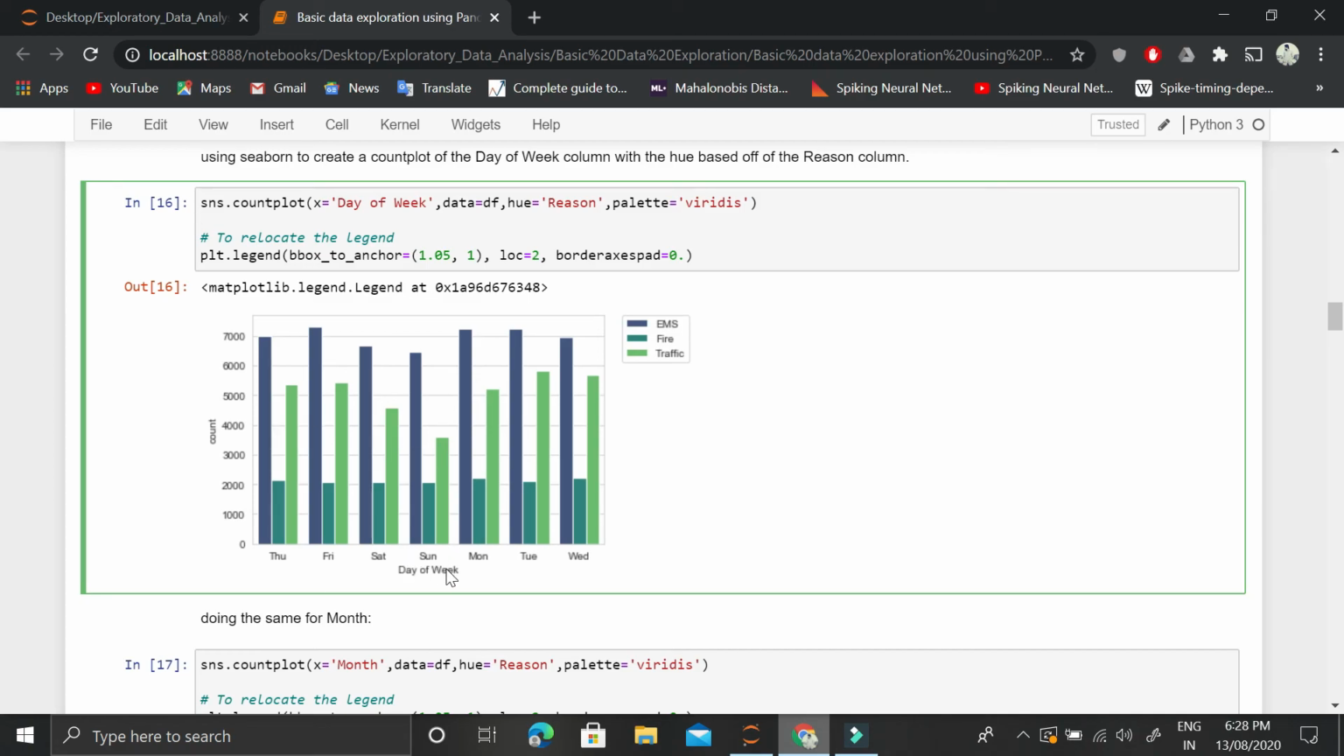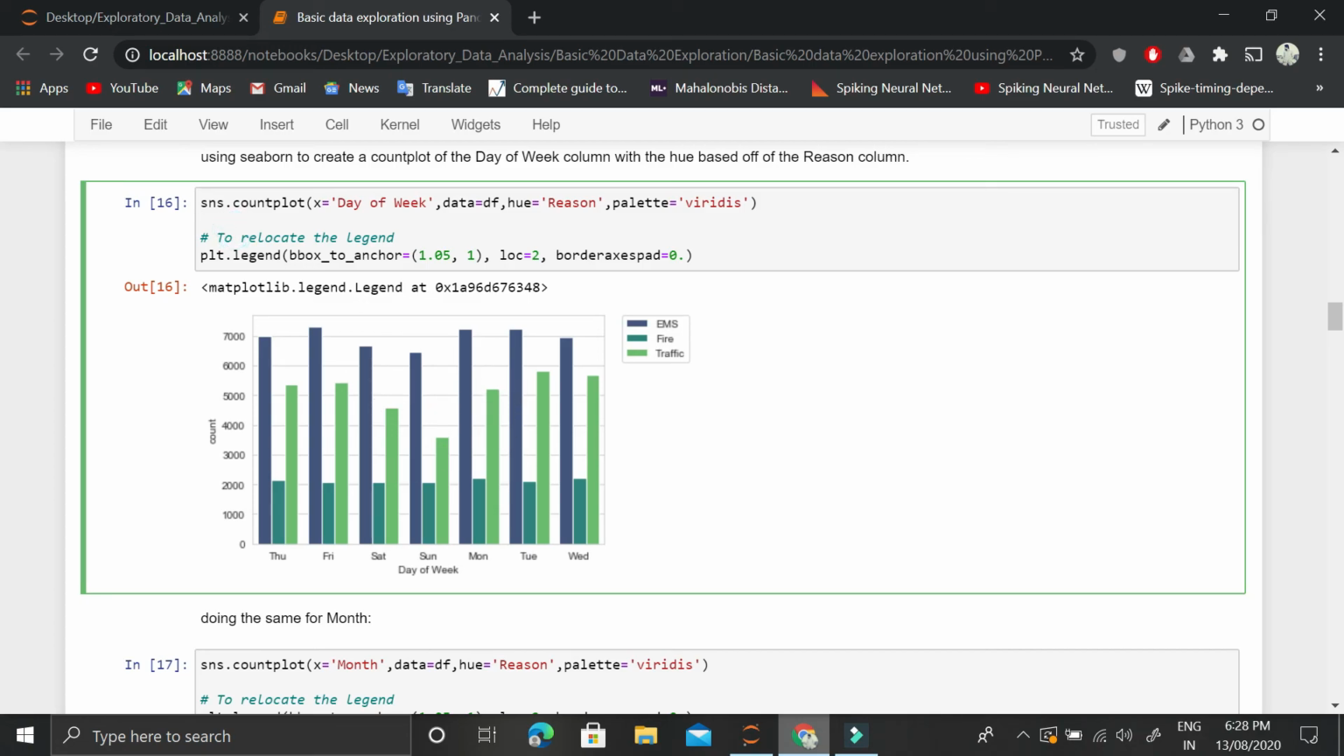If you look at the Sunday, of course it makes sense that the number of calls because of traffic was least on Sunday, because a lot of people stay at home. But if you look at the Monday, Monday has a much higher value for traffic relative to Sunday. So this is the kind of information that we are getting.